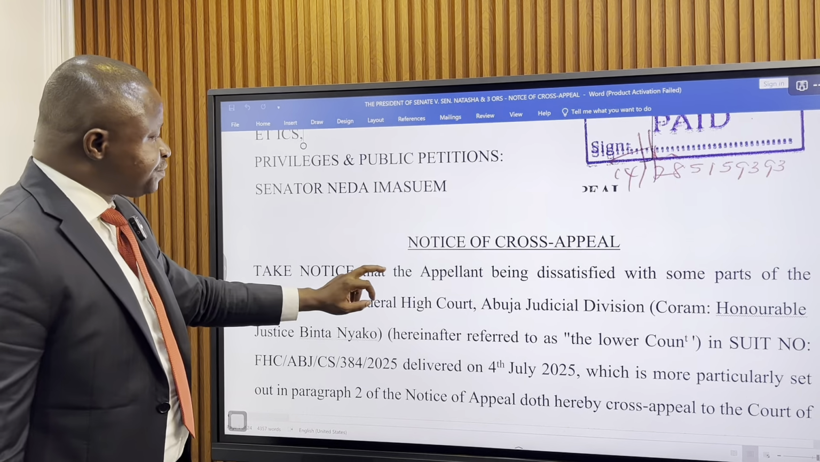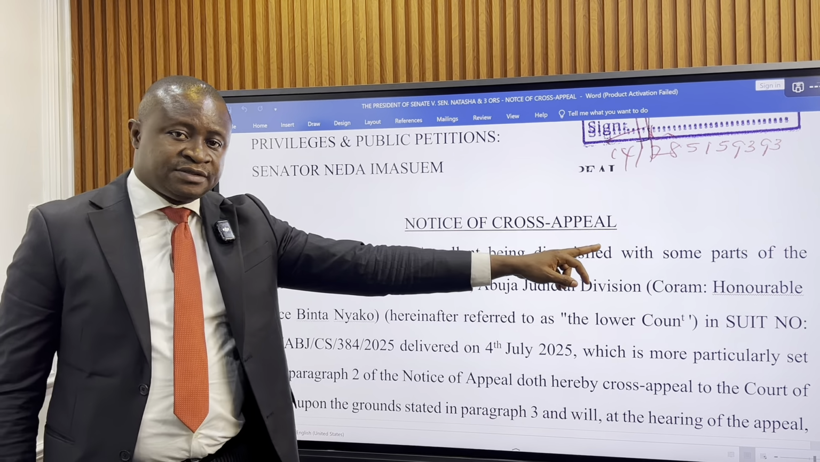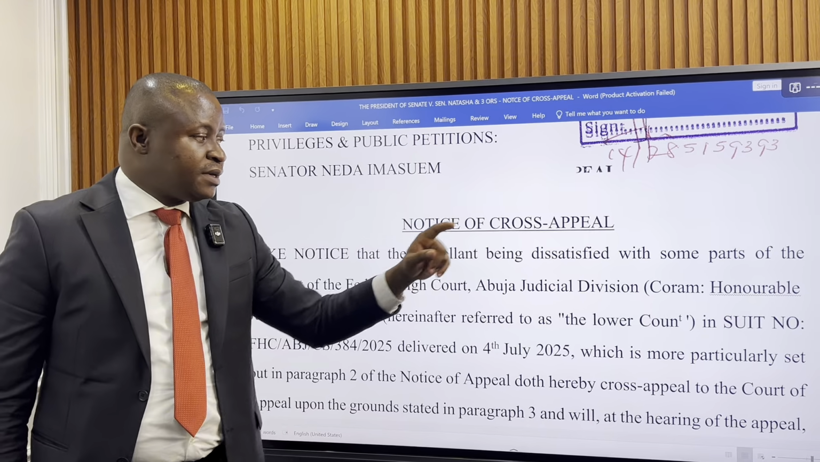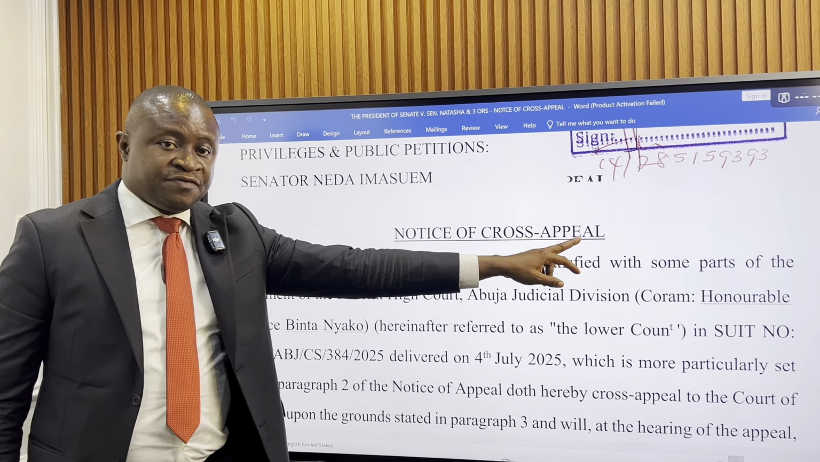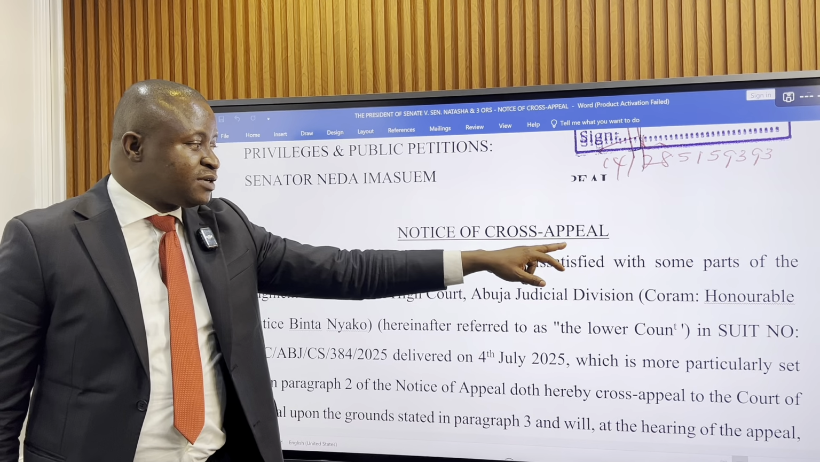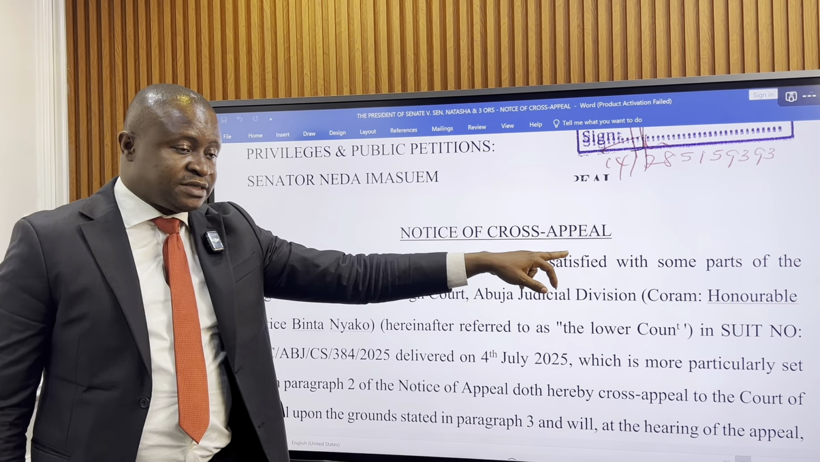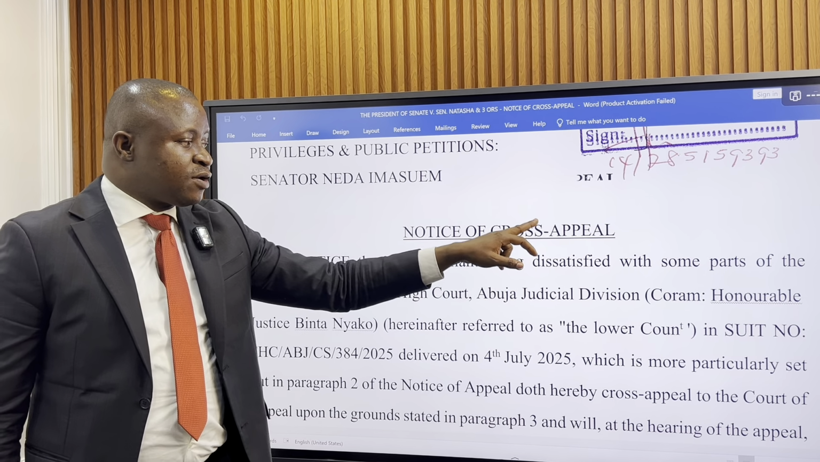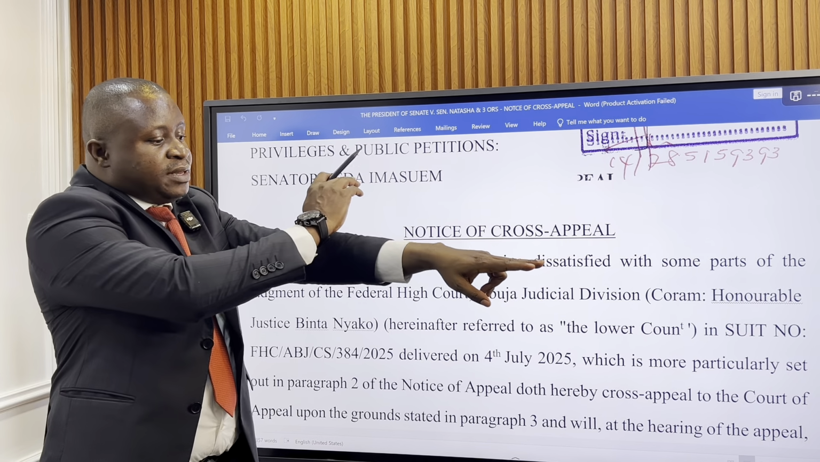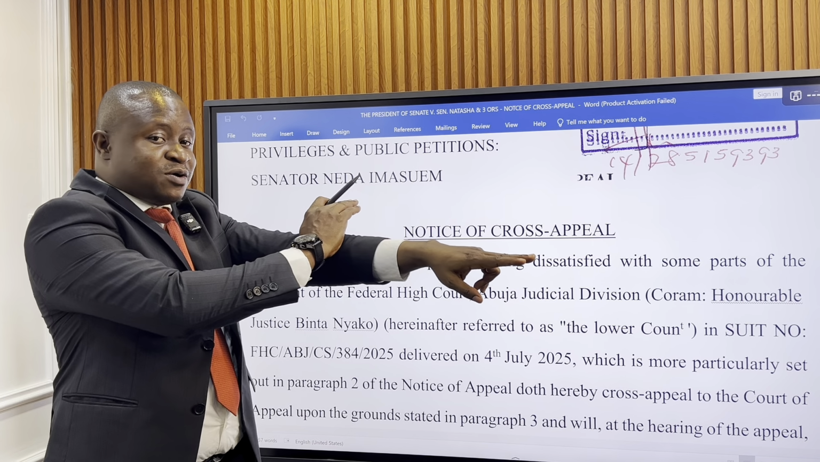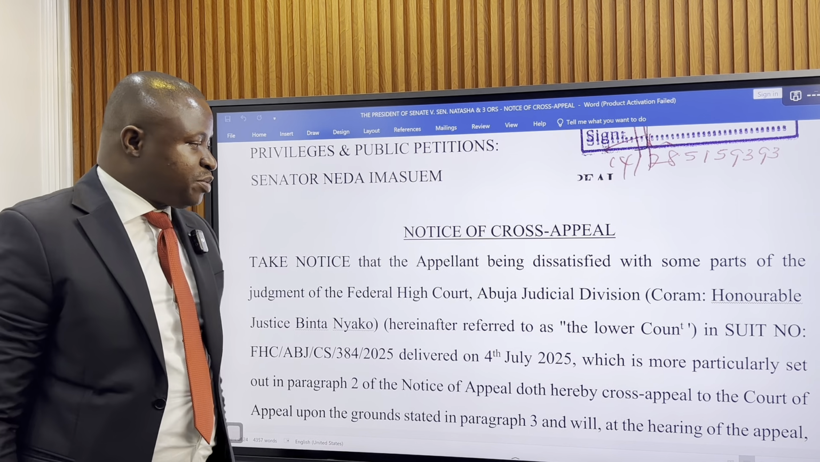So, you see here, it is titled Notice of Cross Appeal. This is very significant, Notice of Cross Appeal. The implication of this is that there is already an appeal before the courts, right? Which means Senator Natasha Akpoti Uduaghan has already gone to the same court appealing against the same judgment. So what the Senate is doing here, a cross appeal means there is an appeal here, right? You now carry your own appeal and cross it here. So you know the normal cross. You carry your own, cross it here, and that makes it a cross appeal.